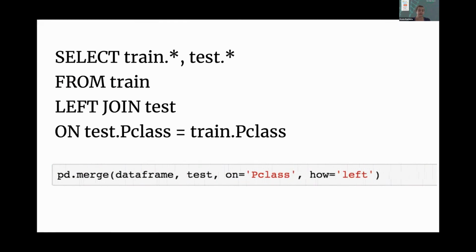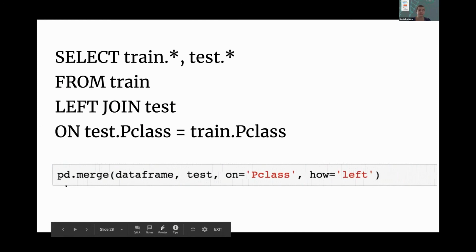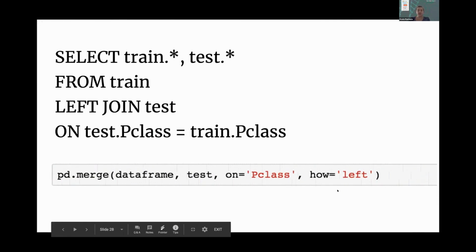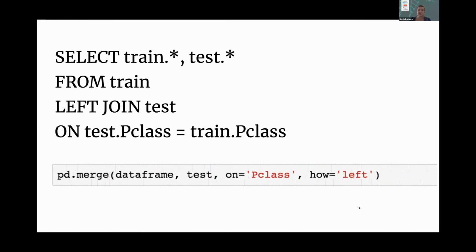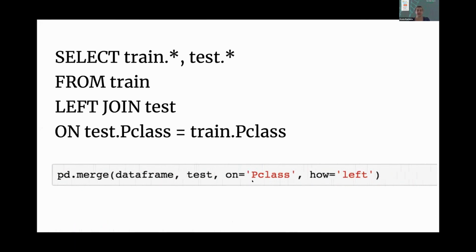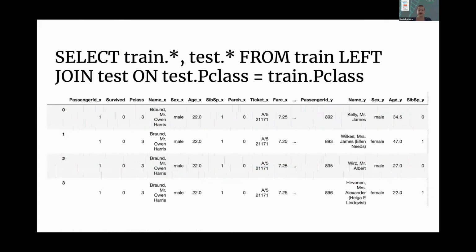We can see here that the syntax is PD, so we refer to pandas, then we merge, and then DataFrame is my first data set, which is the train data set, and then test is my second data set. Then I tell it what I want to join it on, and how is using a left join. By default, how gives us an inner join, so we can specify whether we want a left join, outer join, right join, and so on. And we can also join on more than one column. Here I just do passenger class, but I could use square brackets to list out a number of columns that I would want to join it on. And this is our output.